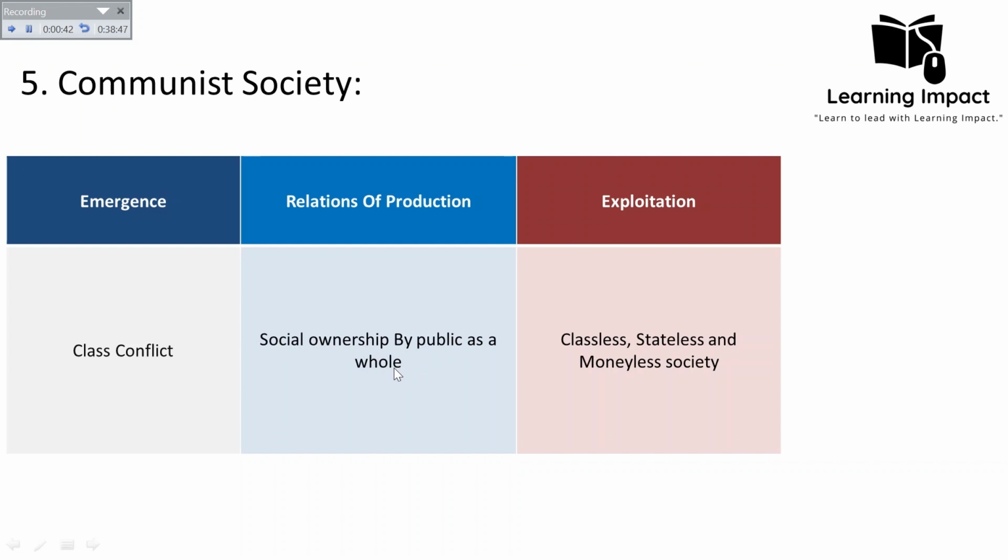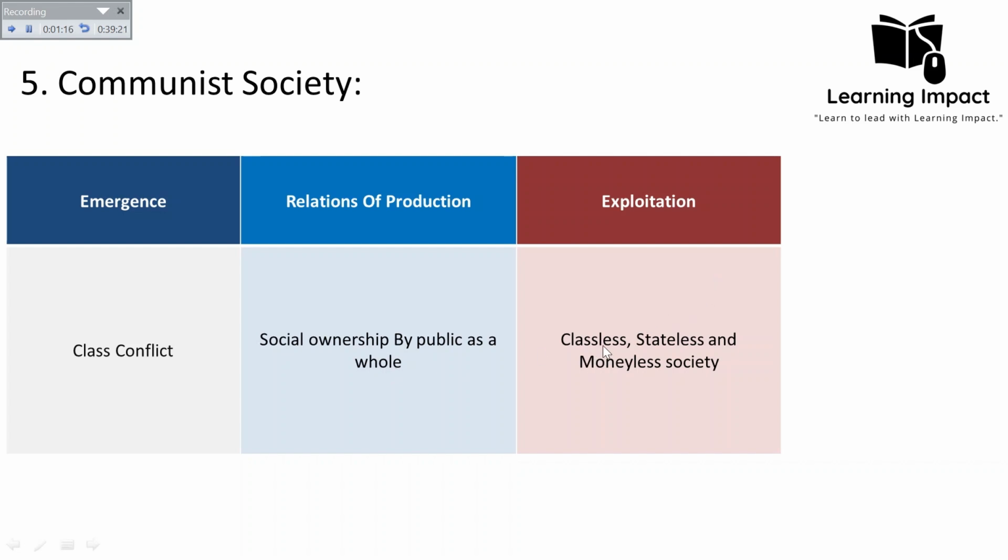So this society will be almost similar to that primitive communist society, where there was no concept of private ownership, and all the resources were owned by the community as a whole. There was a kind of mutual assistance among individuals. He believed that there will be a society in which all the means of production will be owned by the community as a whole, by the society as a whole. And there will be no exploitation.